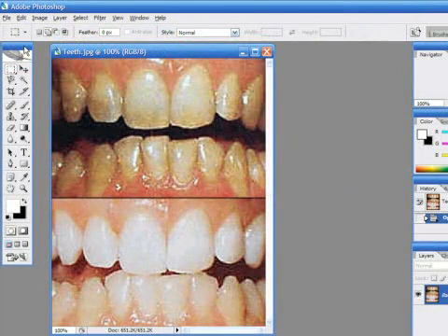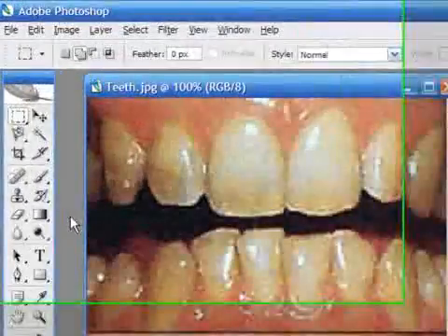In this video, I'll show you how to edit pictures to make teeth whiter. I am using Adobe Photoshop CS2. Photoshop is a registered trademark of Adobe, a company to which I have no affiliation.